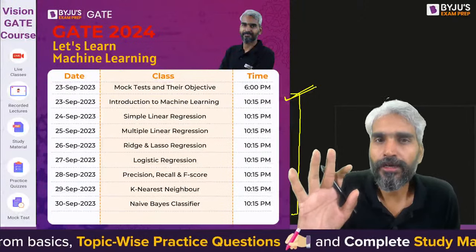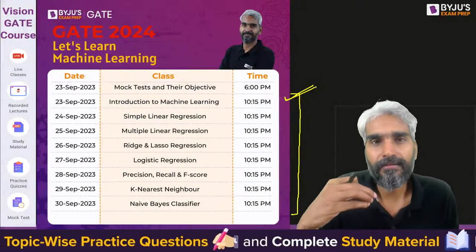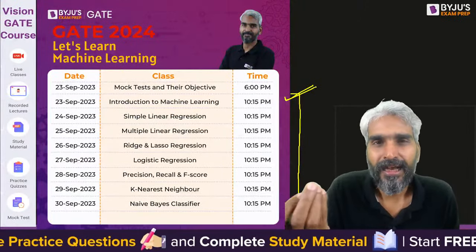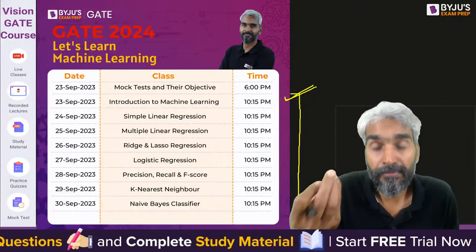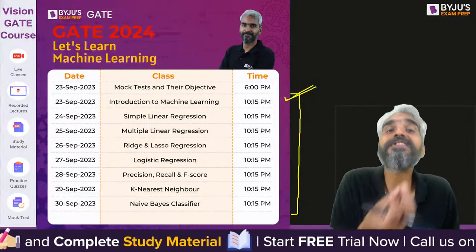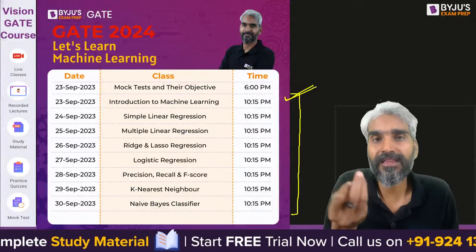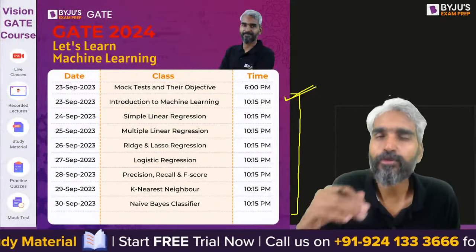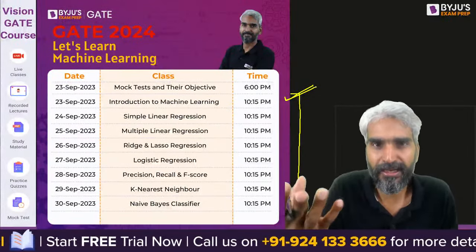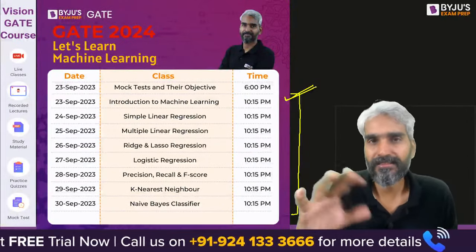And I'm not talking about very difficult concepts of mathematics. I'm just talking about the basic concepts of mathematics which you have learned somewhere in the 11th or 12th class mathematics, not more than that. Certain things will be new that I'll explain if required, but otherwise everything will be known to you.